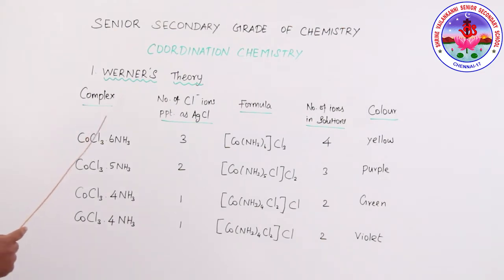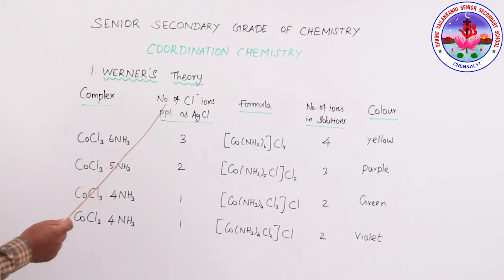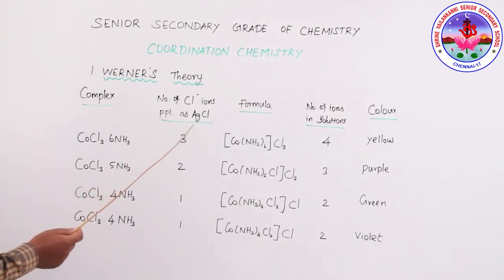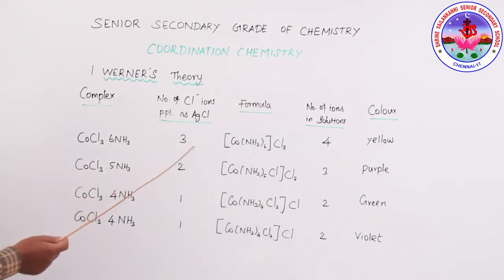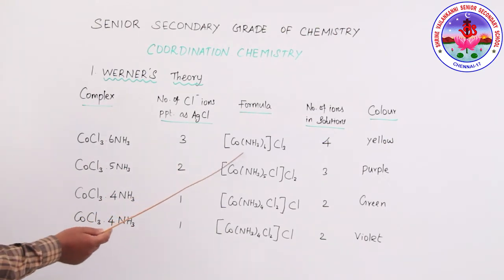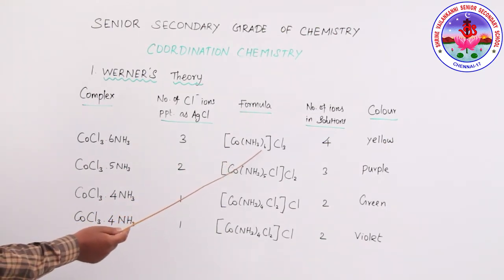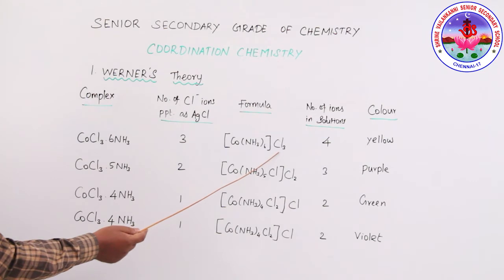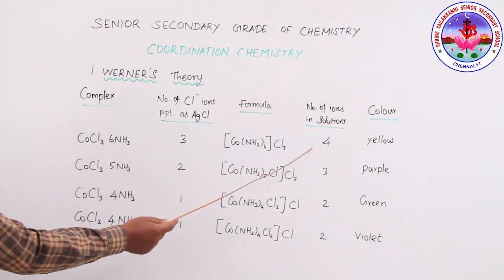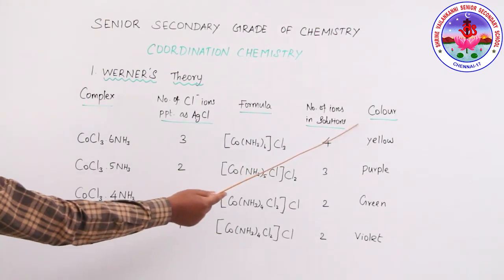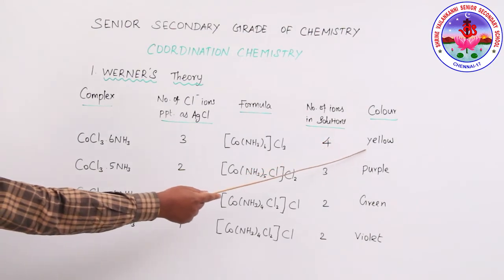Here are the Werner cobalt complexes. CoCl3.6NH3: the number of chloride ions precipitated as silver chloride is 3, the formula is [Co(NH3)6]Cl3, the number of ions in solution is 4, and the color is yellow.